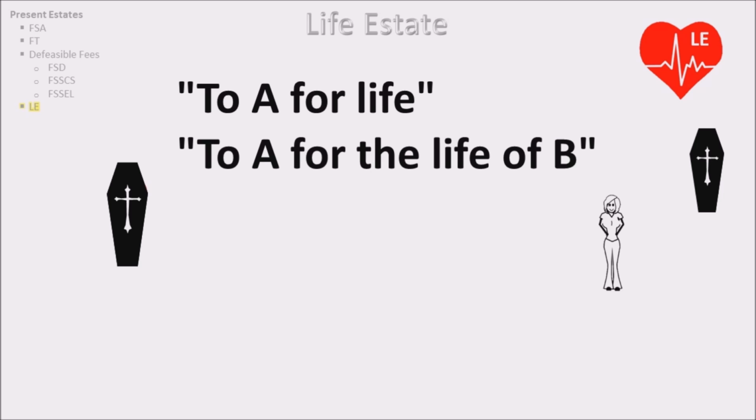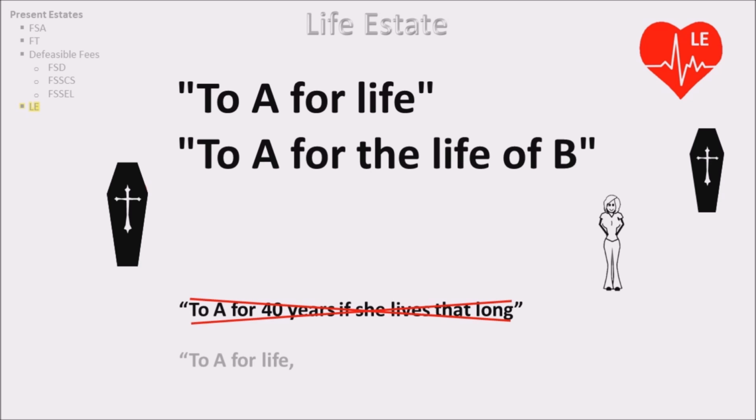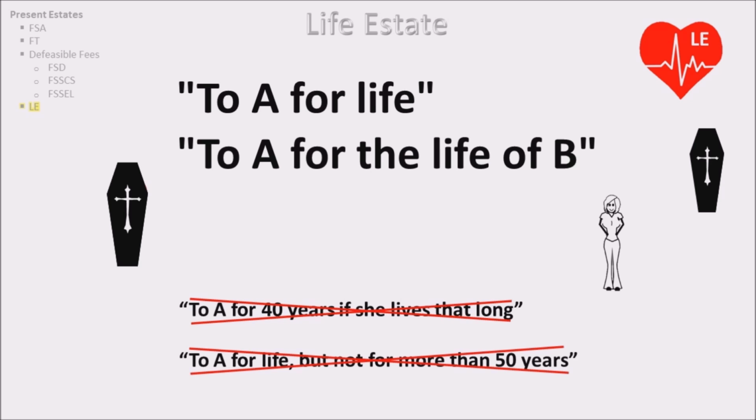Note, the language must only include terms that mean lifetime. So, if there is language that includes a certain number of years, then there is no life estate. Here are examples of when a life estate fails to exist because a certain amount of years is mentioned. "To A for 40 years if she lives that long." This is not a life estate. "To A for life, but not for more than 50 years." This is not a life estate. Again, these cannot be a life estate because a certain number of years is mentioned. Instead, they are examples of a term of years.